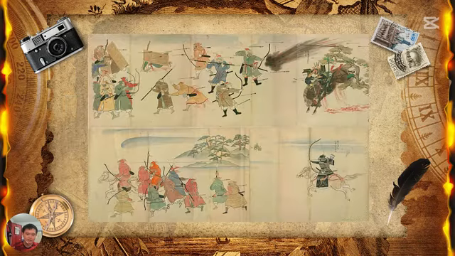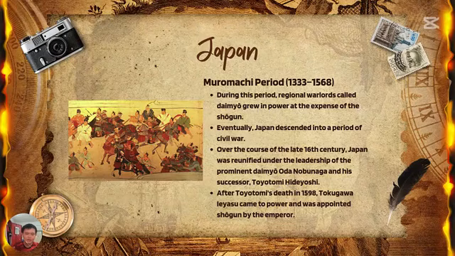This is a photo from the Kamakura period, and then we got the Muromachi period. In this period another thing came out, the regional warlords called daimyo. The shogunate wanted more people to support them, so they gave their allies land, and those allies with land were called daimyo, regional warlords. There were a lot of regional warlords, which caused a long civil war. In the end the strongest daimyo came out, which we call Toyotomi Hideyoshi.